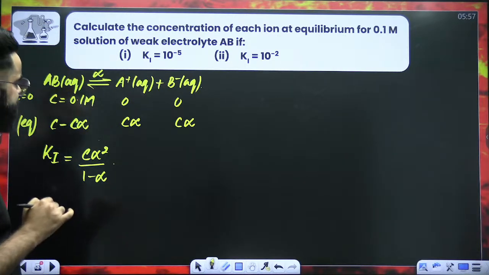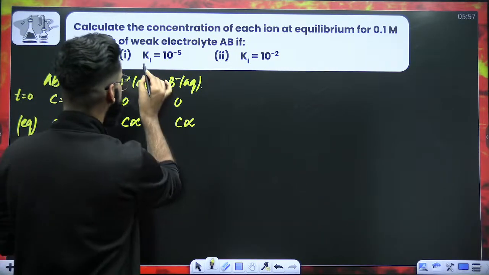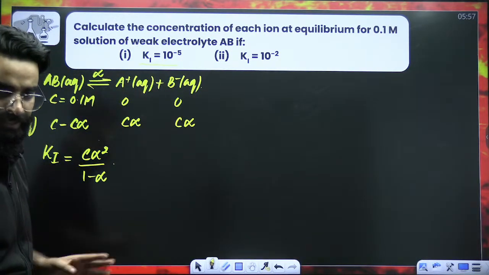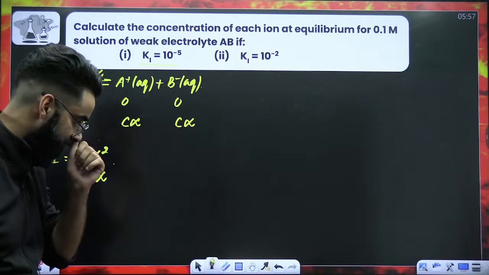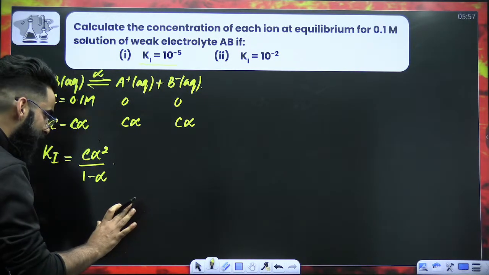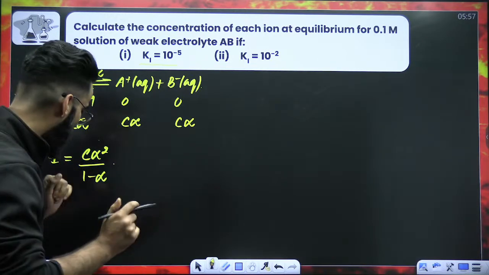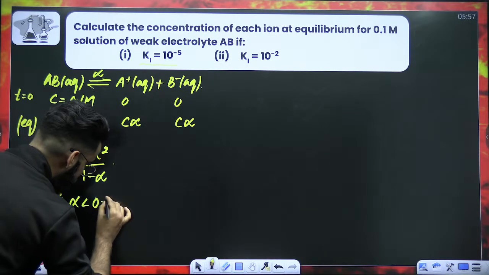Now, dear students, these are basically two questions. In the first question, it's mentioned that the ionization constant is equal to 10 raised to minus 5. Till here, everything is done. After this, I told you to follow certain assumptions. I'll be assuming let alpha value is less than 0.05.